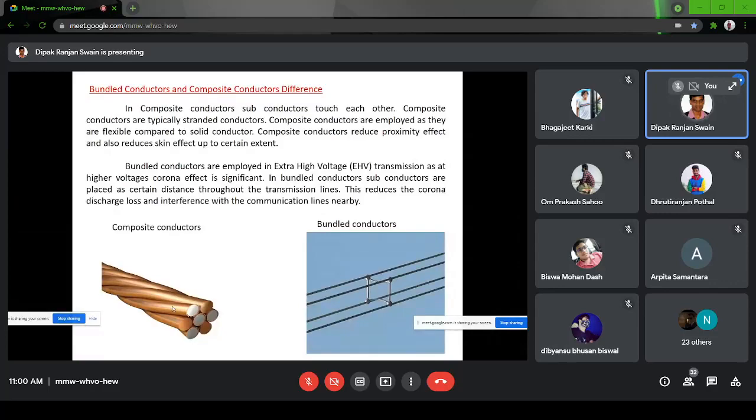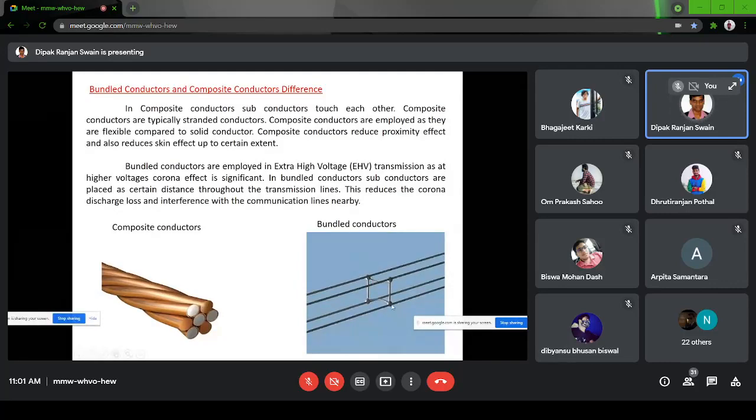When I have a non-uniform distribution of flux, the flux linkage is different, so the surface will not have equal reactance throughout the cross-sectional area. The effect due to nearby conductors is called proximity effect.